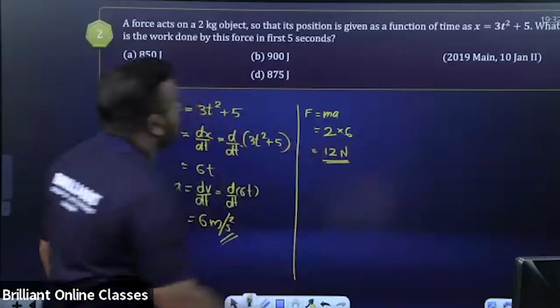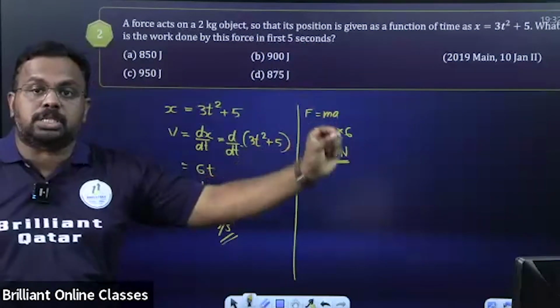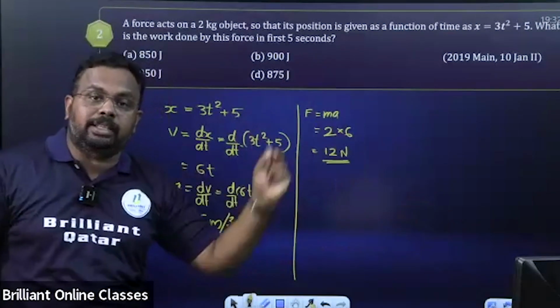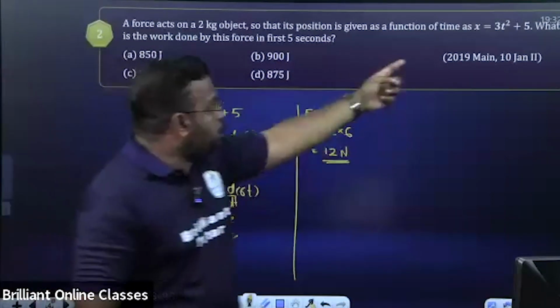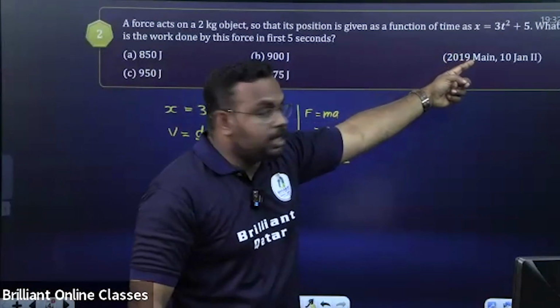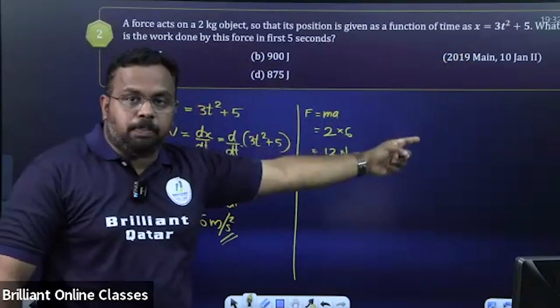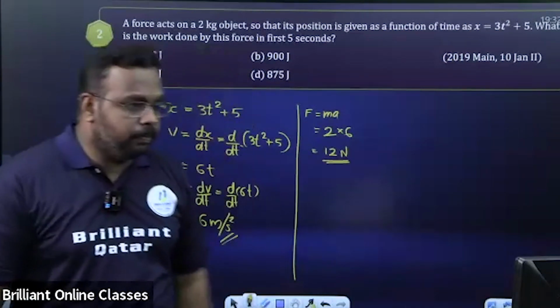Now what they're asking, work done by the force in first 5 seconds. First 5 seconds, what will be the work done? For that, we have to find the displacement covered by the body in first 5 seconds. Displacement is given as a function of time, x is equal to 3t square plus 5. So can you do the rest? Find the displacement, multiply, and tell me the answer. Yeah, carry on.